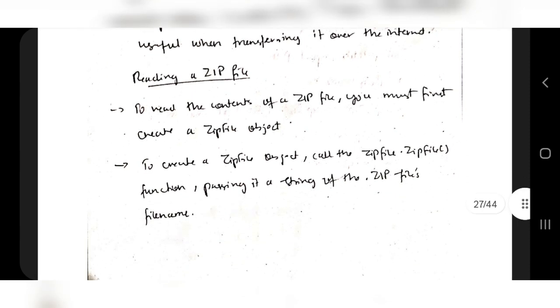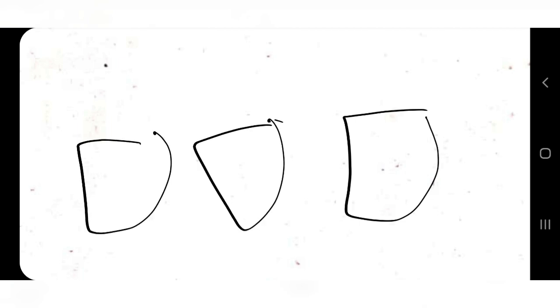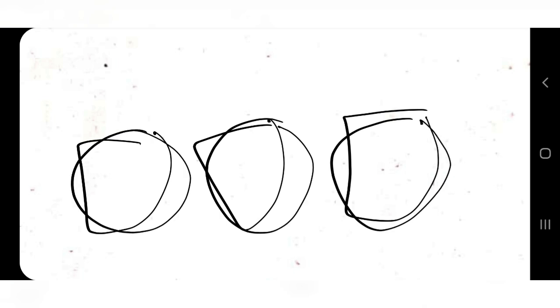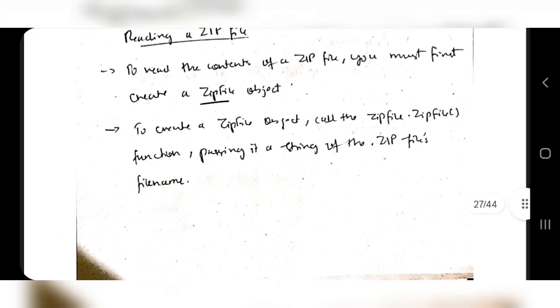And the 3 things which they have asked are reading, extracting and creating zip files with code snippet. So for that, write the definition and give an example. Okay, for 2 marks you have to do that. What is reading a zip file? To read the contents of a zip file, you must first create a zip file object. See, for whatever you want to read in Python, let it be a file or a folder or a zip file or any other thing, first you have to create an object, because the functions can only be performed on objects. So the first step will always be to create an object of it. In the same way, we'll be creating a zip file object here, and we'll be using that zip file object to read the content.